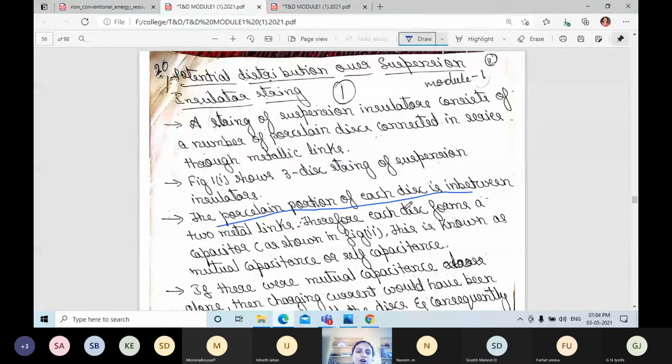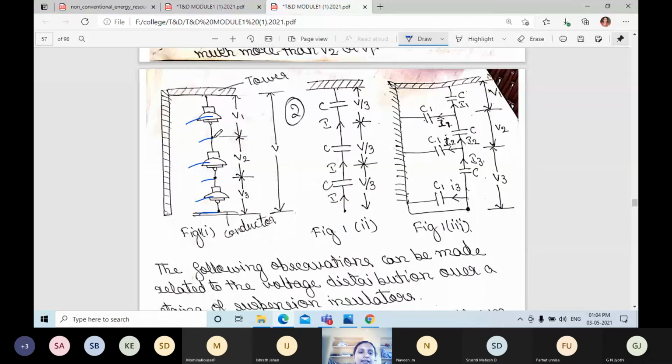Therefore, each disc forms a capacitor C. This is known as mutual capacitance or self capacitance. Between two metallic links there is a disc, and that disc is nothing but the mutual capacitance or self capacitance, C. Between two metallic links there is a disc that can be called self capacitance or mutual capacitance.